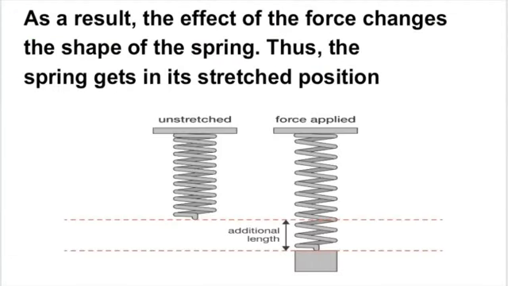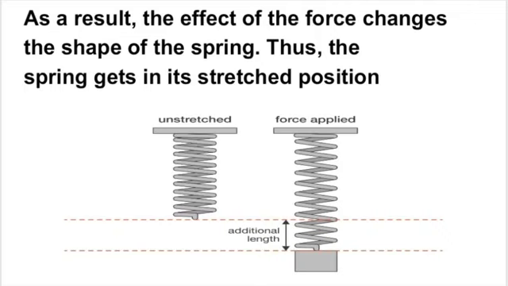As a result, the effect of force changes the shape of the spring. Means the gravitational force which is acting on the load changes the shape of the spring. This means the spring gets in its stressed position. Okay, the spring gets in its stressed position, and by the force the shape of the spring changes.